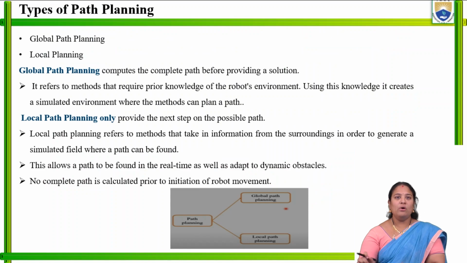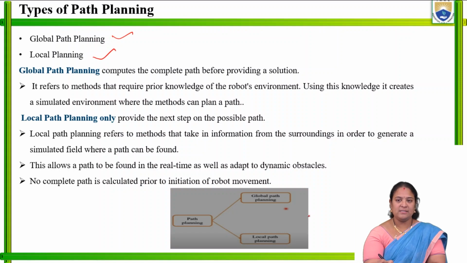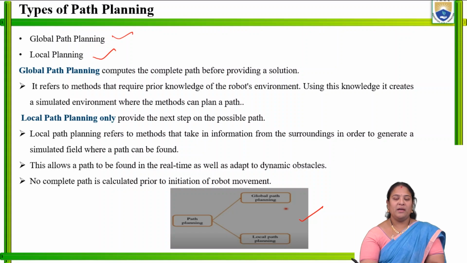Here we have two types of path planning: global path planning and local path planning. As we can see, path planning is divided into two types. What do we mean by global path planning and what do we mean by local path planning? Global path planning means the robot has to decide its path initially, before the movement of the robot is done.